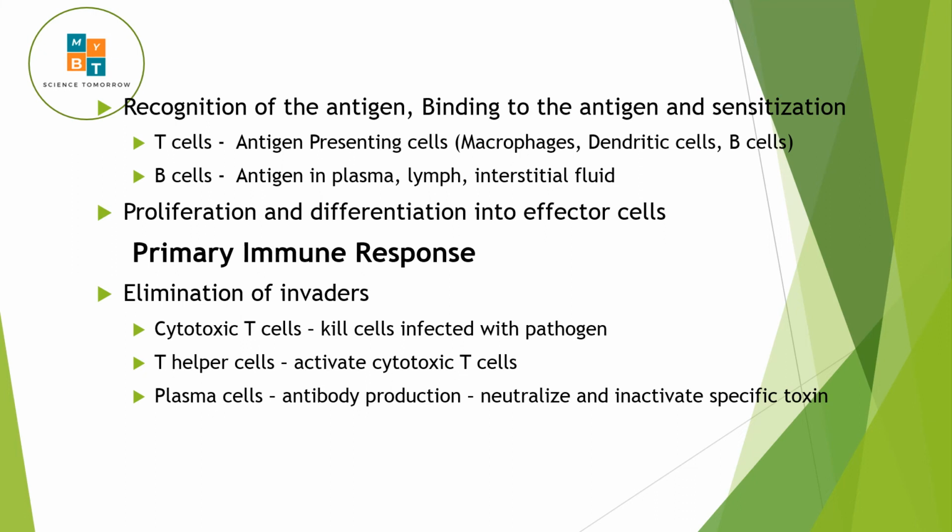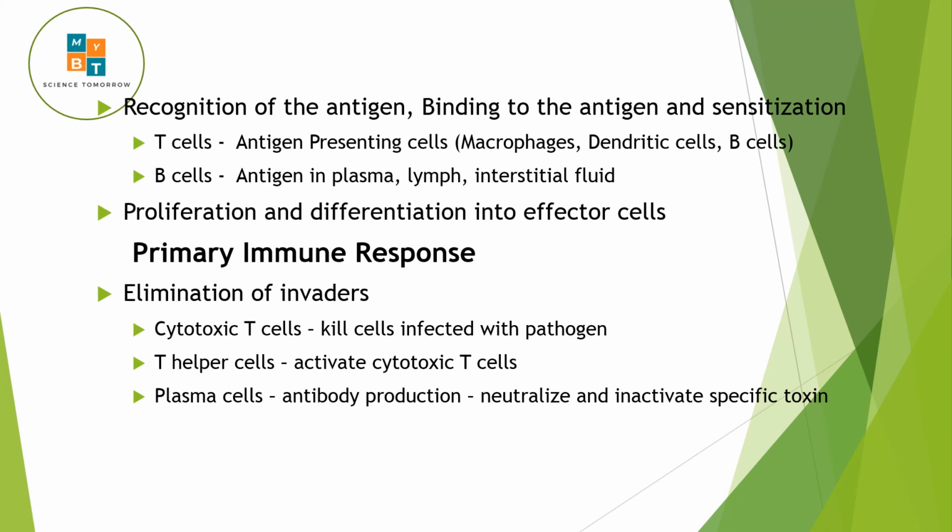The antigen for the B cells is in the plasma, lymph, and interstitial fluid. After activation, there's a proliferation and differentiation into effector cells, that is T cytotoxic cells or plasma cells. So that is the primary immune response.